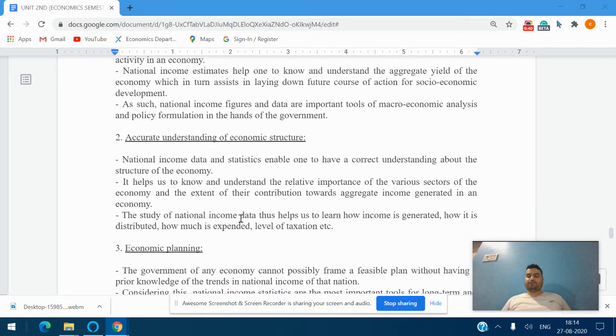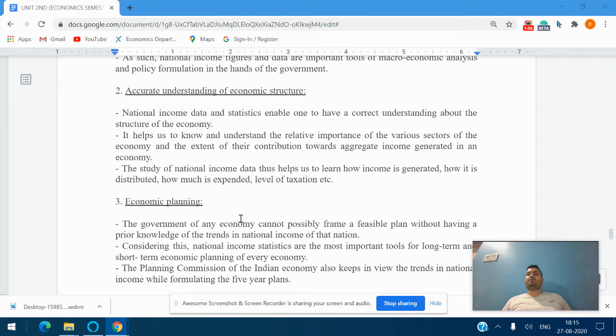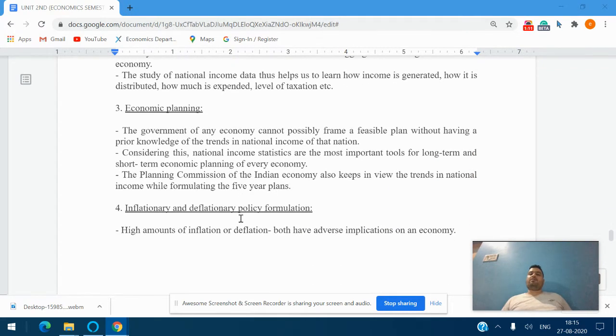Number 2 is the accurate understanding of economic structure. National income data and statistics enable one to have a correct understanding of the structure of the economy. It helps us to know and understand the relative importance of the various sectors of the economy and the extent of their contribution towards aggregate income generated in an economy. The study of national income data thus helps us to learn how income is generated and how it is distributed, how much is expended, and the level of taxation.